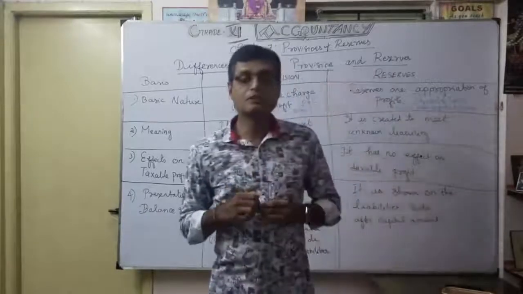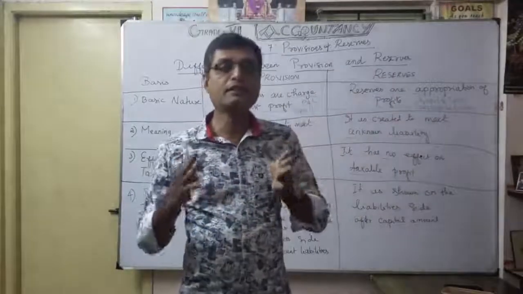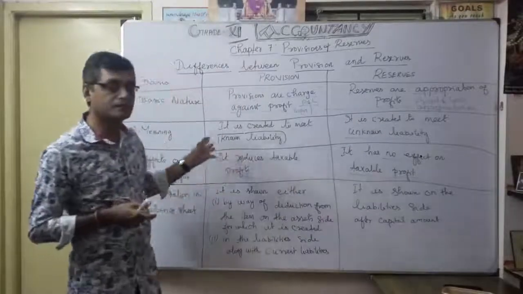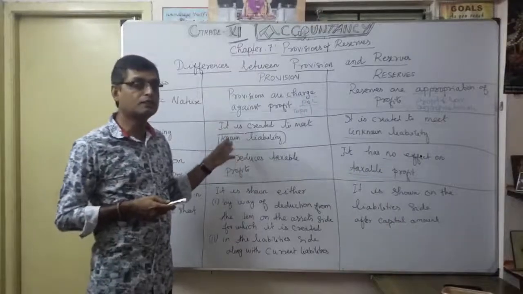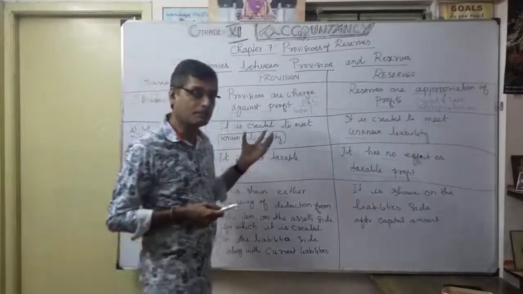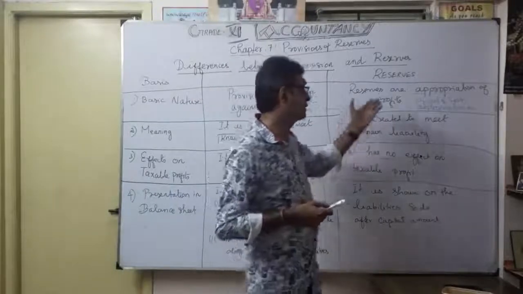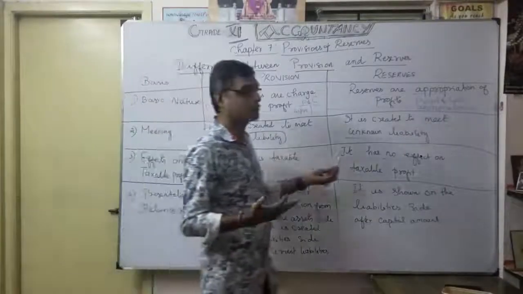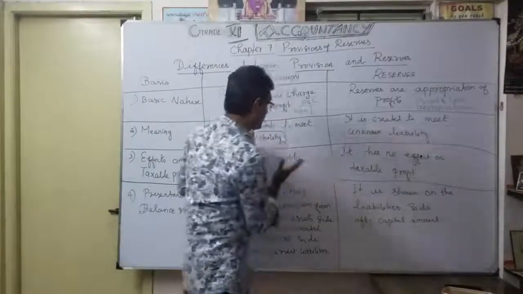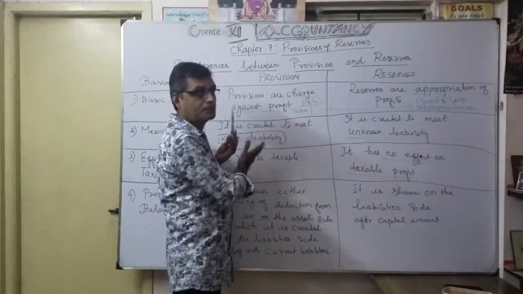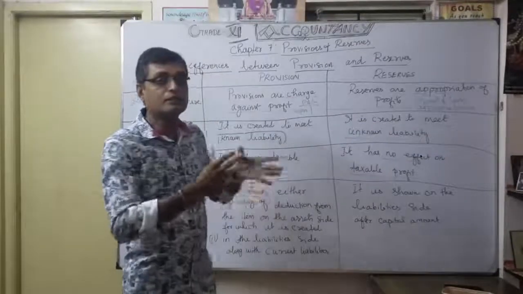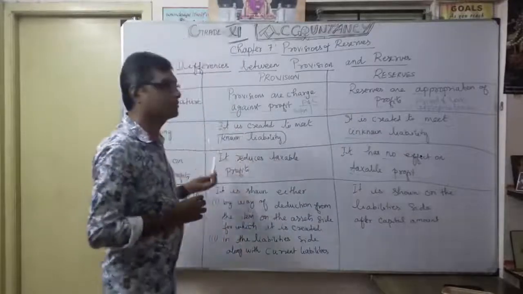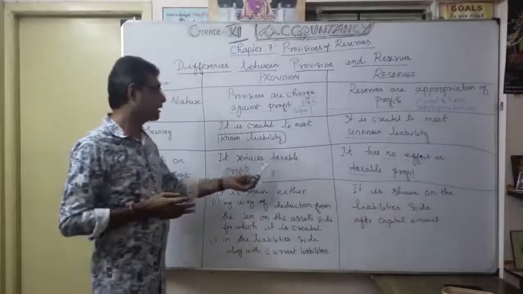Why? Because here I am going to create a reserve only from whatever profit is available, after you have provided for everything, all your provisions. Only that available profit is used to create reserves, so there is no question of taxable profit. It is already dealt with in the provisions. After the provision is made, only then do you find out what the profit for this year is. That's why for provisions we say it reduces taxable profit.